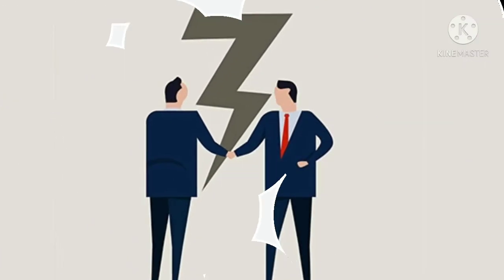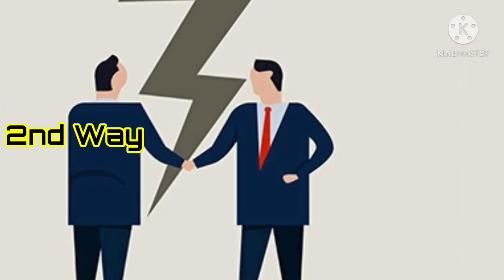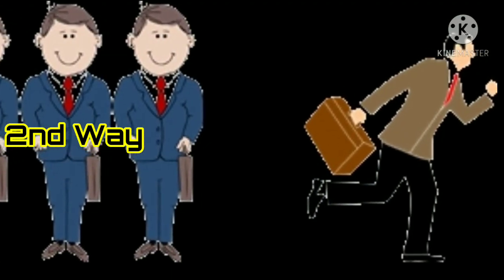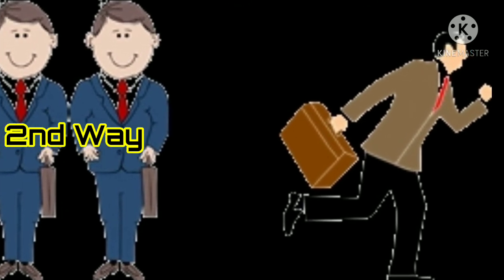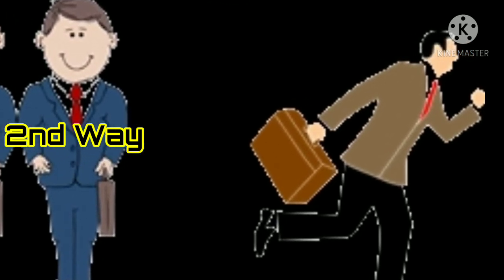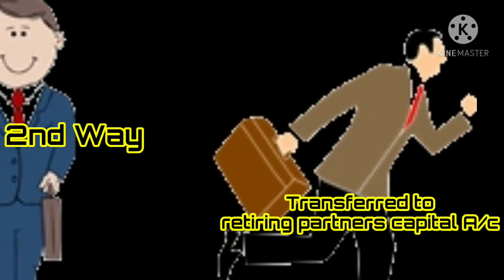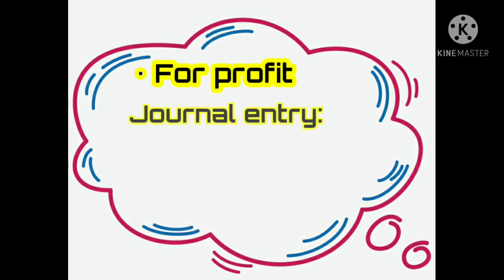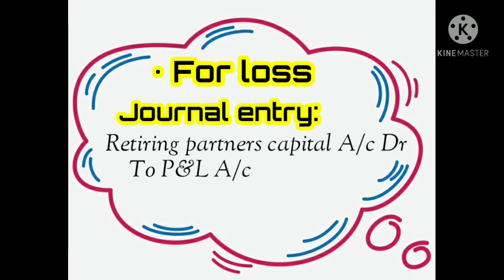The next way is only the retiring partner shares accumulated profit or loss. In this type, only the outgoing partner shares, and the accumulated profit or loss should be transferred to the retiring partner's capital account. In that, the first entry for accumulated profit is P&L account debtor to retiring partner's capital account. The second entry for loss is retiring partner's capital account debtor to P&L account.